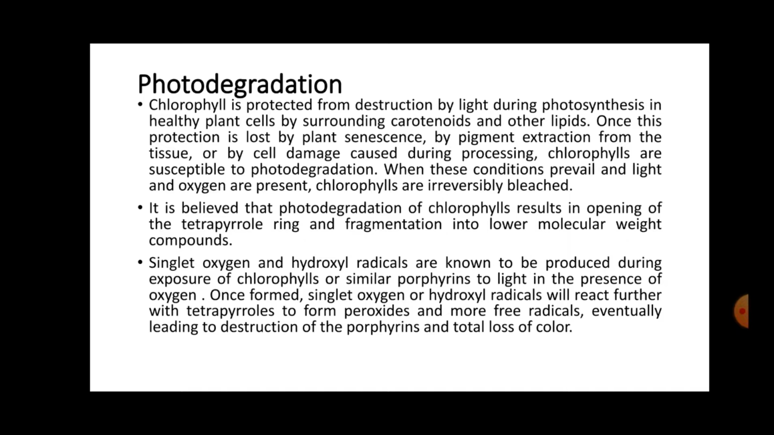irreversible manner. It is believed that photodegradation of chlorophylls results in opening of the tetrapyrrole ring and fragmentation into lower molecular weight compounds. Singlet oxygen and hydroxyl radicals are known to be produced during the exposure of chlorophylls or similar porphyrins to light in the presence of oxygen. Once formed, singlet oxygen or hydroxyl radicals will react further with the tetrapyrroles to form peroxides and more free radicals. Eventually, it leads to destruction of porphyrins and total loss of color. So, photodegradation irreversibly bleaches the chlorophylls.